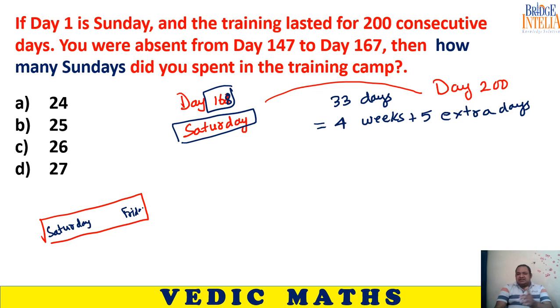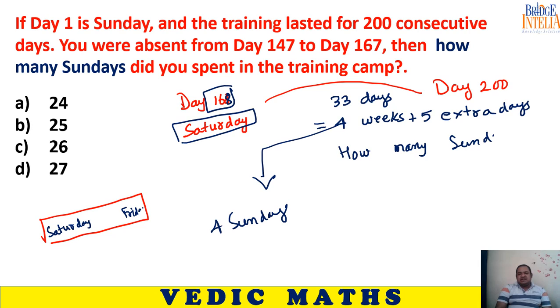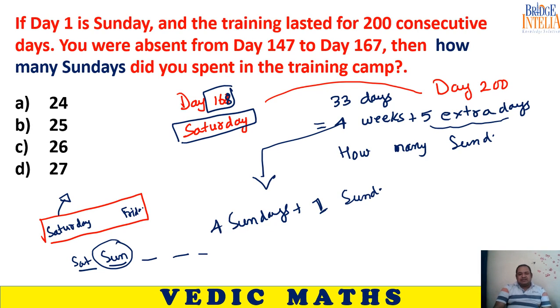In these 33 days, how many Sundays are hidden? 4 weeks will definitely produce 4 Sundays. In these 5 extra days, do we have a Sunday? The first day of the week is Saturday, and yes, one more Sunday is there, one additional Sunday. So a total of 5 Sundays from the second session.